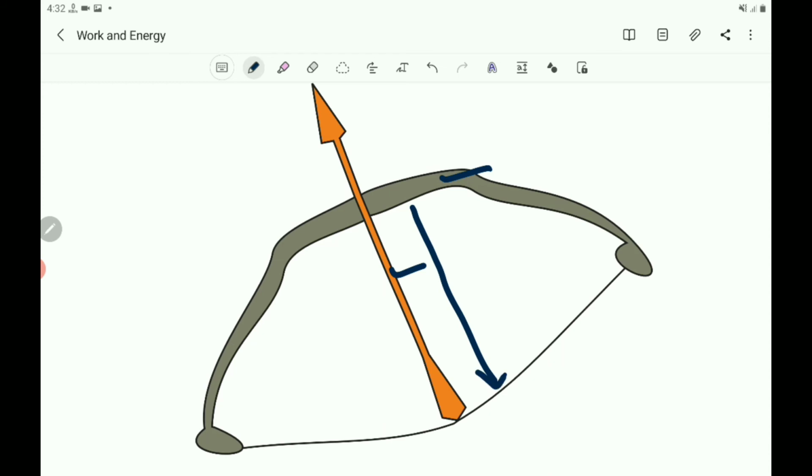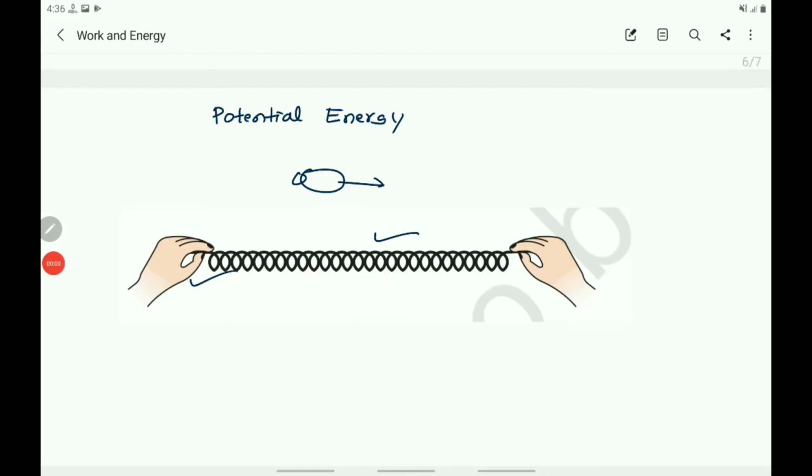The shape of the bow changes. The potential energy stored in the bow due to the change of shape is used in the form of kinetic energy in throwing the arrow. Here, the potential energy is converted into kinetic energy. In the stretched bow, the energy possessed by the bow, that is the potential energy, helps to move the arrow, and is converted into kinetic energy.